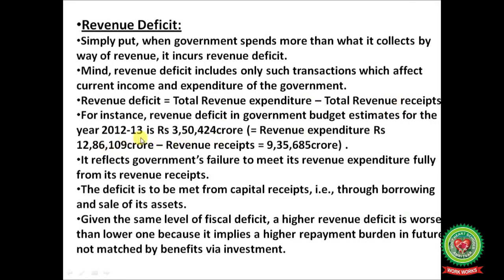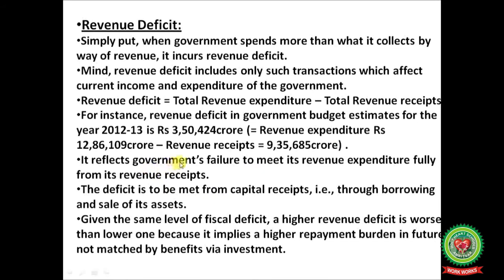For instance, revenue deficit in government budget estimates for the year 2012-13 is equal to rupees 3,50,424 crore, that is equal to revenue expenditure of rupees 12,86,109 crore minus revenue receipts of 9,35,685 crore.